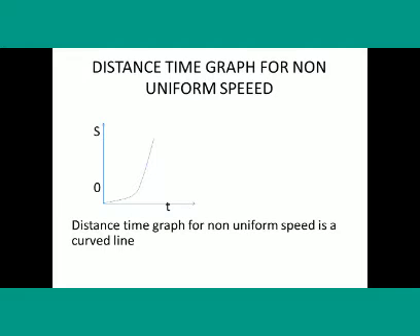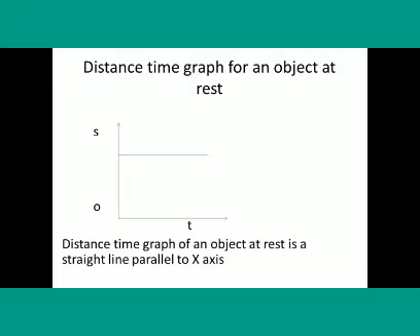Distance time graph for non-uniform speed. The graph is a curved line. Distance time graph for an object at rest. The graph is a straight line parallel to x-axis.